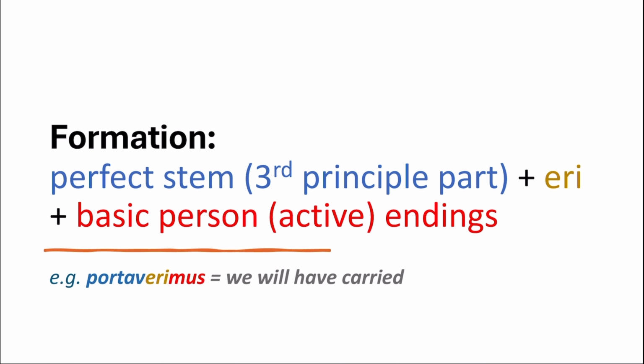You form it in Latin by using your perfect stem, so your third principal part, then add on eri, and then your basic person active endings, so m, s, t, mus, tis, unt. If you need a reminder of that, click on the link coming up now. Your perfect stem you also used in both your perfect and pluperfect tenses, and I have already made videos on that which you can go and have a look at. So an example here, portav is your perfect stem of porto, to carry, and then eri and mus. So mus meaning we. So we will have carried.